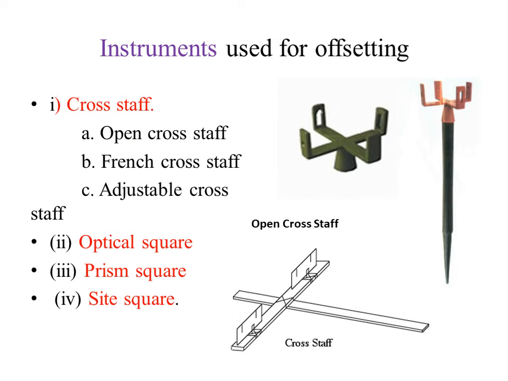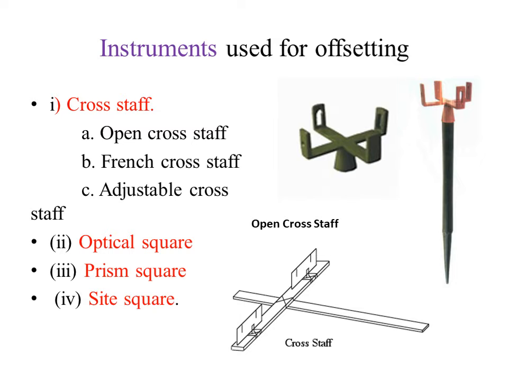This slide refers to instruments used for offsetting. The different instruments used for offsetting are open cross staff, French cross staff, adjustable cross staff, optical square, prism square and site square.